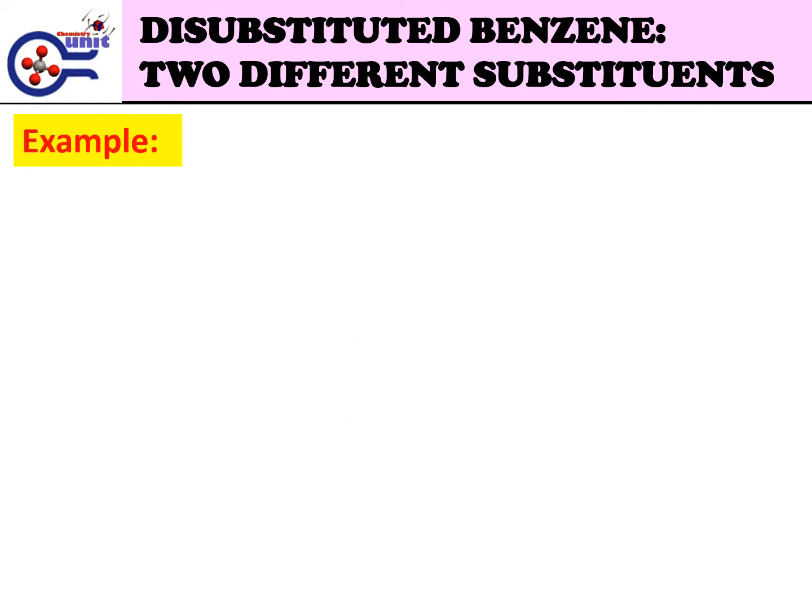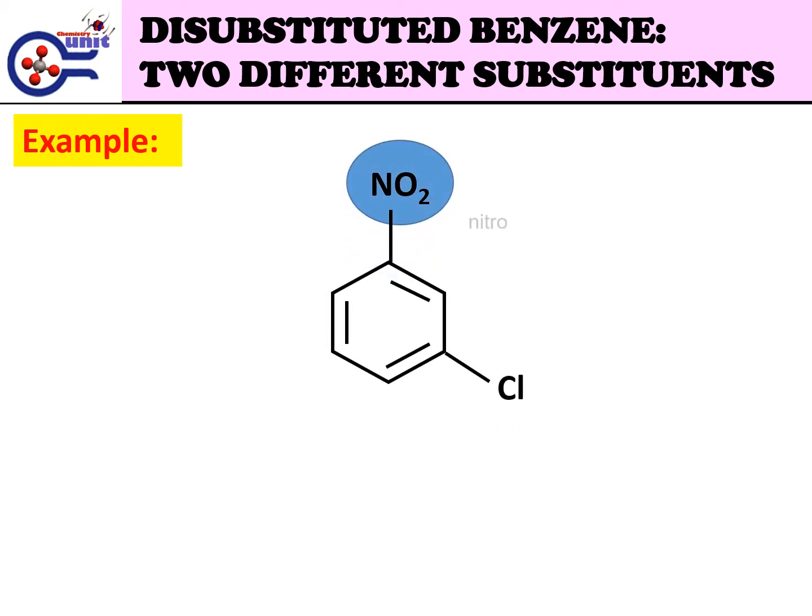Example: this structure: NO2 is nitro, Cl is chloro. Just follow the alphabetical system, C is in front of N.